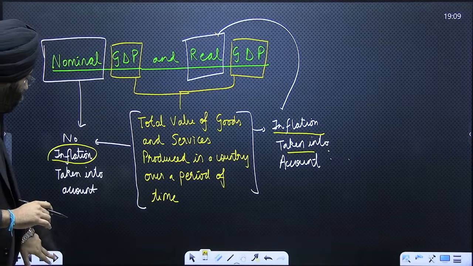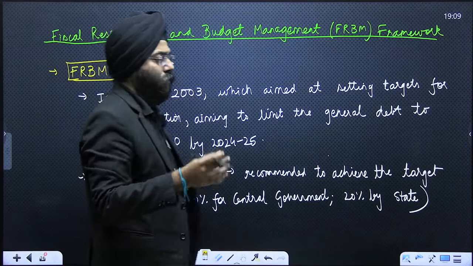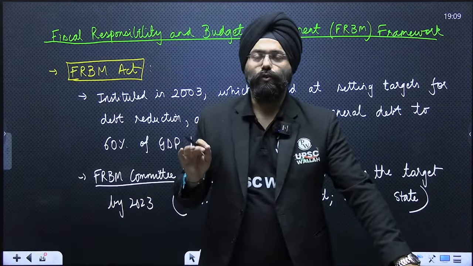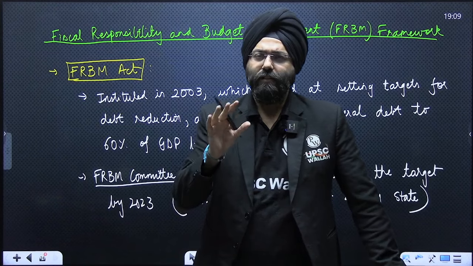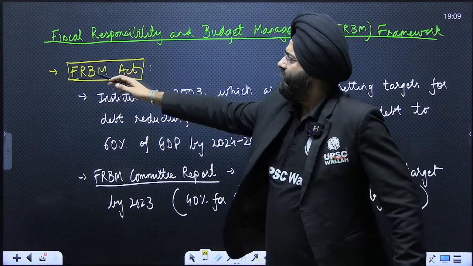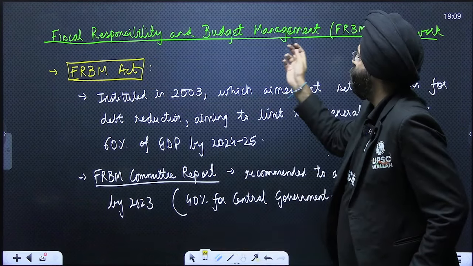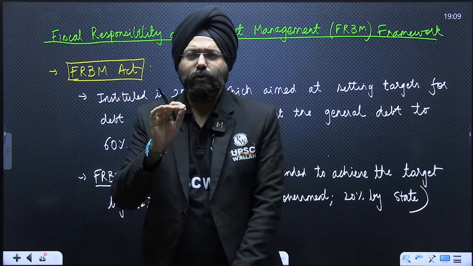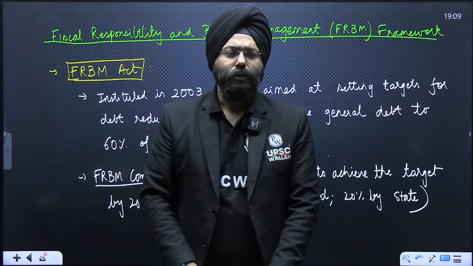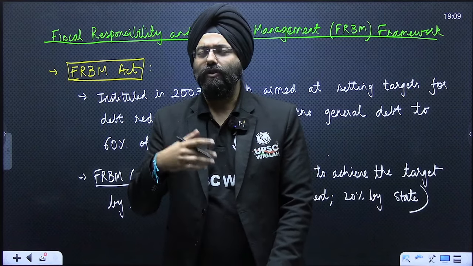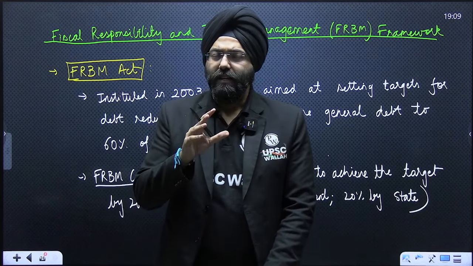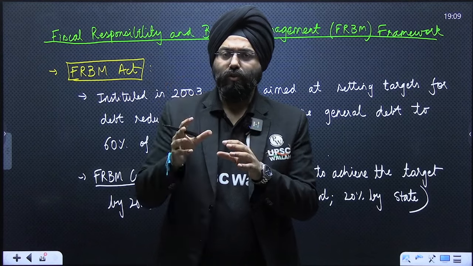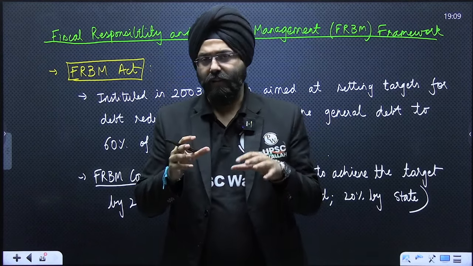Now, one more thing. Within the editorial, there is a mention of fiscal responsibility and budget management. Please understand. When we talk about fiscal deficit, we said it is the total expenditure minus the total receipts, excluding borrowing. That means expenditure is more than what we are getting.